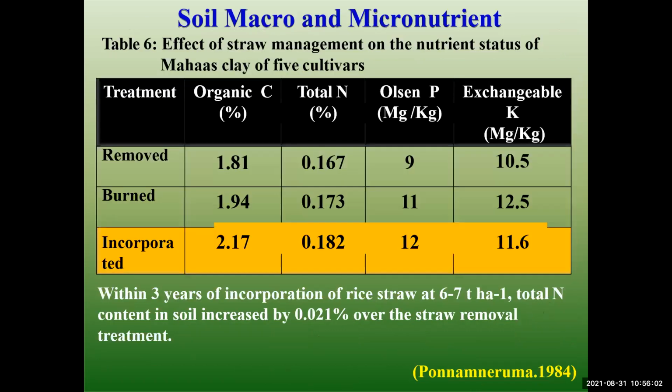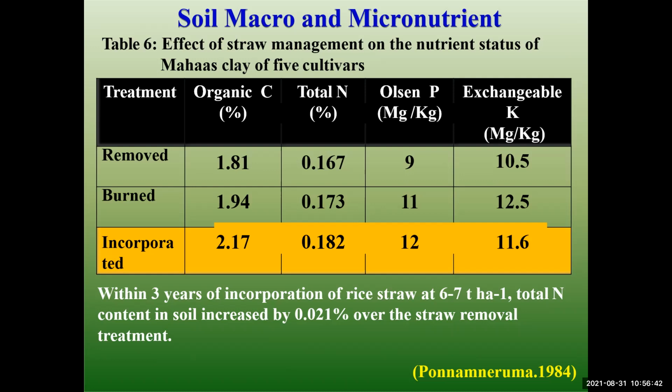Okay. Soil macro and micronutrients. The effect of straw management on the nutrient status of the soil. Okay, this is the table given: the treatment, organic carbon, nitrogen, phosphorus, exchangeable, milligram per kg. Then the removed, burned, and incorporated: 1.8 organic carbon, total nitrogen is 0.167, and also P in milligram per kg is 9.